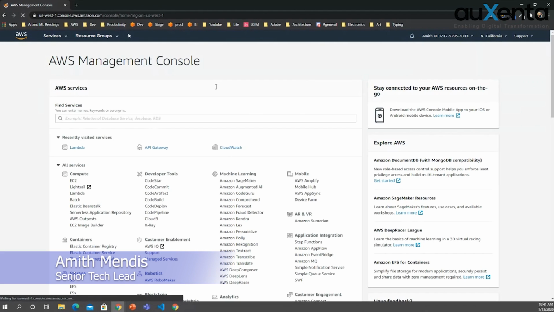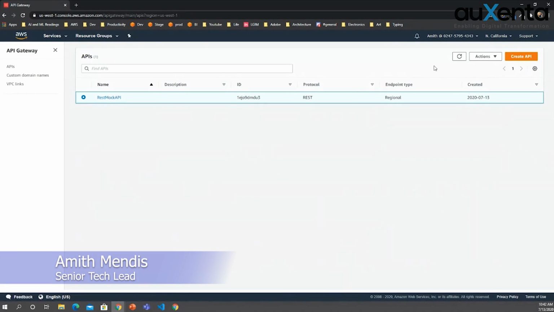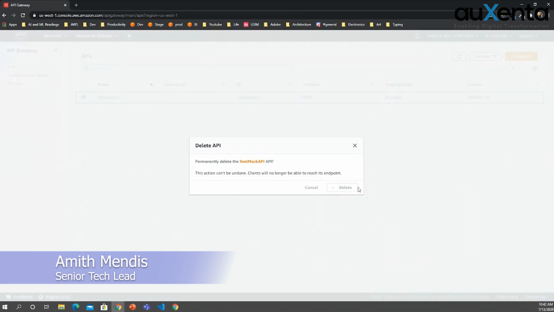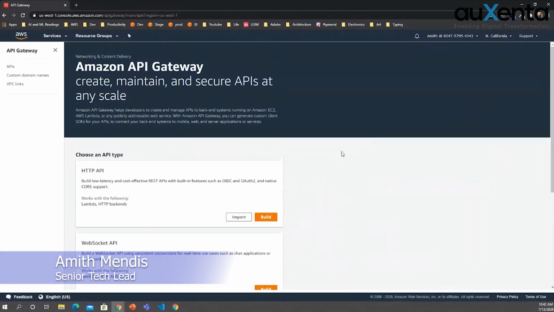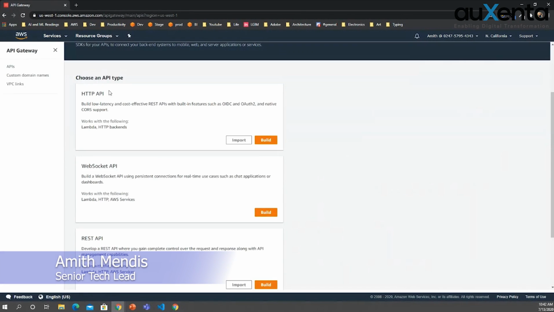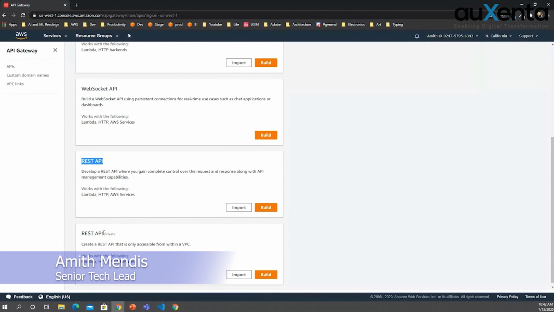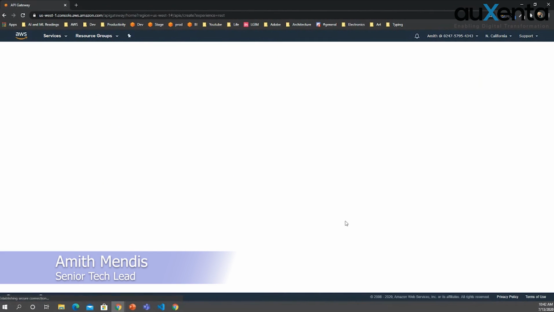This is my AWS Management Console. First, I will go to API Gateway, and there's one API Gateway API I have created. When you don't have any APIs, you will get this. It says HTTP API, WebSocket API, REST API, and this is a special one, REST API for VPC. Now I will create a REST API. When I click build,